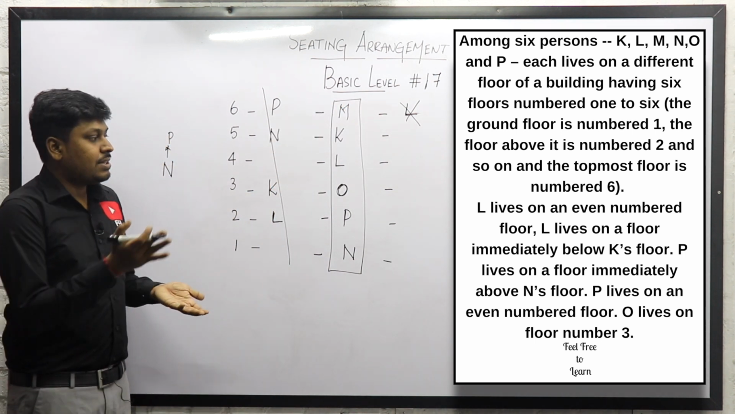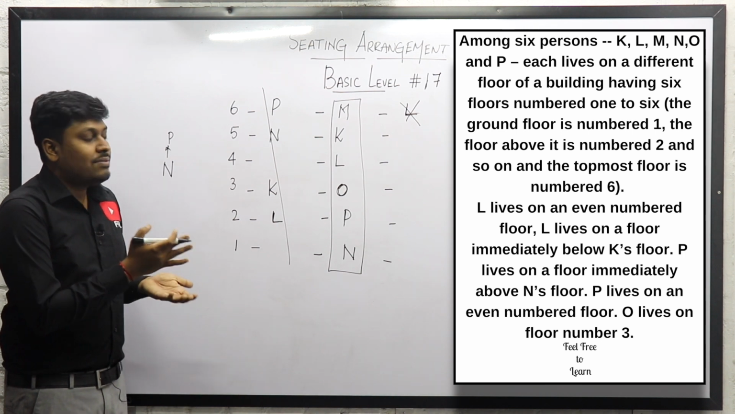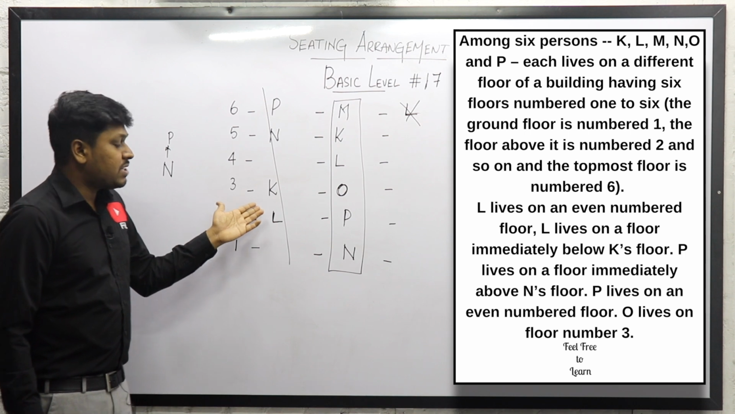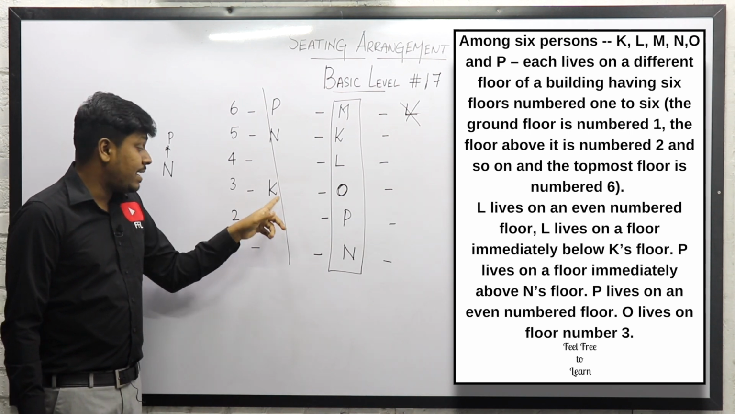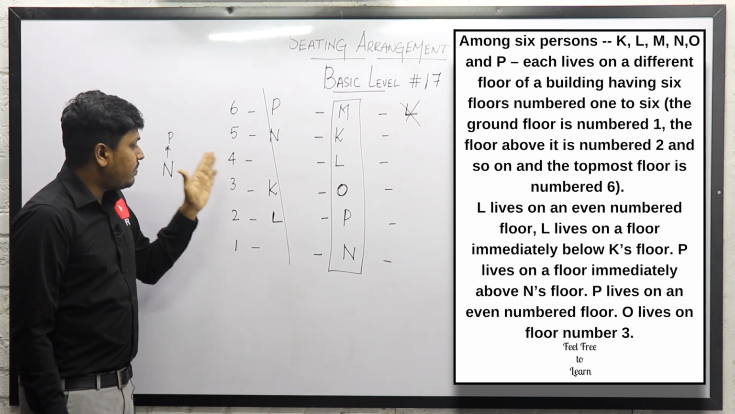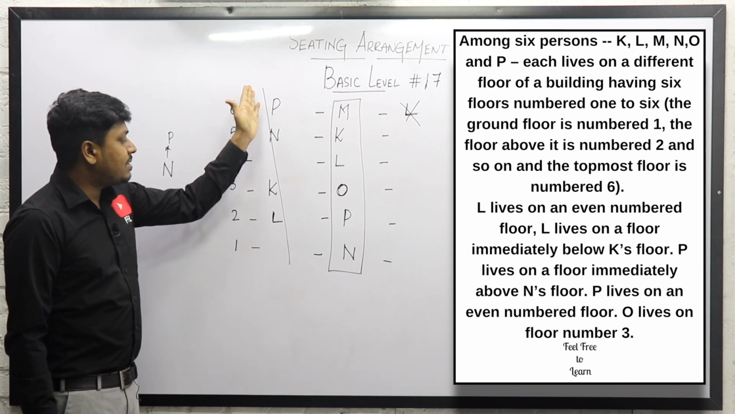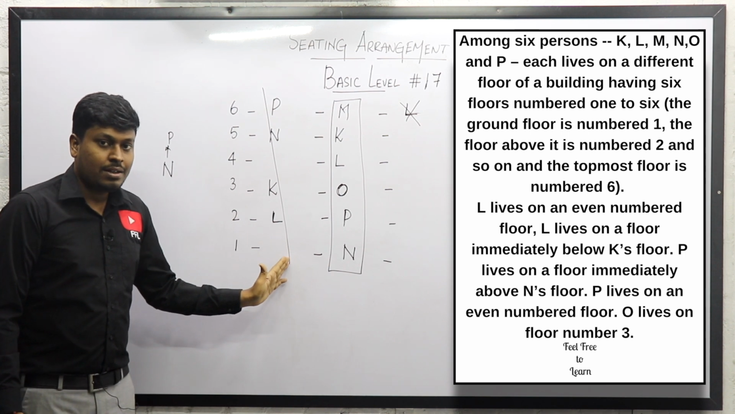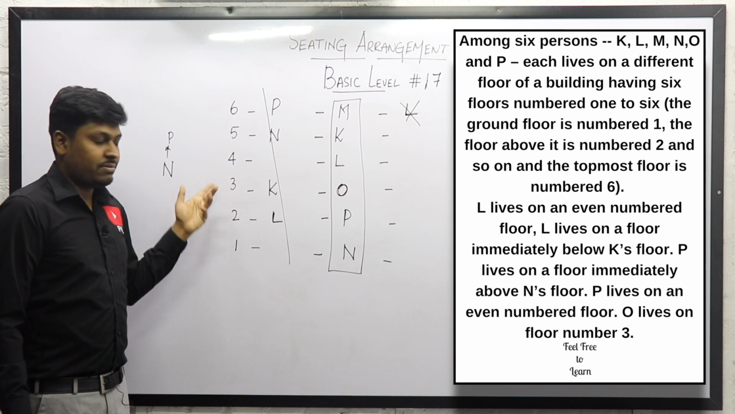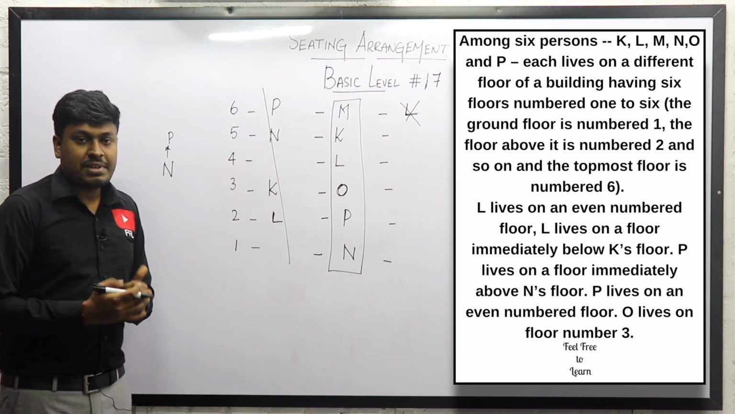Understood? By using the last line, O lives on floor number 3. It's a direct statement. But according to this first possible diagram, we already fixed K in this 3rd place, that is the 3rd floor. So definitely we can't fix O here, and we can say this first possible diagram is wrong. But in the second possible diagram, surely I can fix O on the 3rd floor. So we can finally say that the second possible diagram is correct.